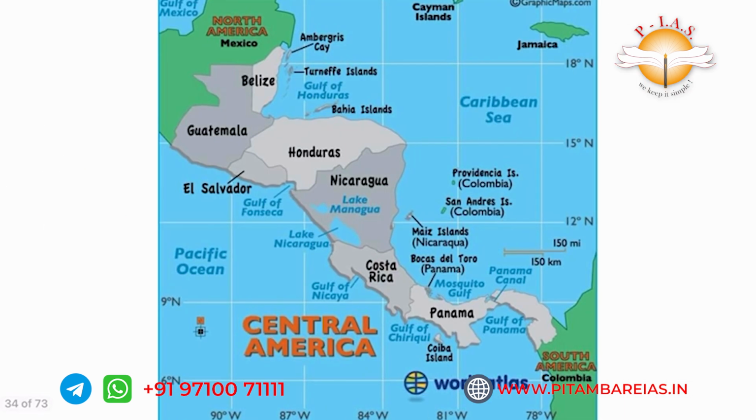Now this is Central America. A few countries are there: Guatemala, Belize, El Salvador. I told you latitudes and longitudes are not much important here. It is above the equator, since South America extends till 12 degrees north. For Central America, latitudes, longitudes and boundaries are not important, but if you want, you can read, because these are all small.